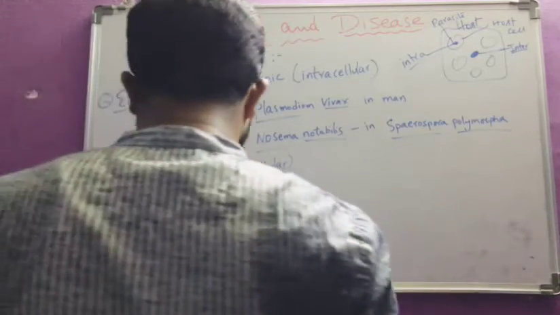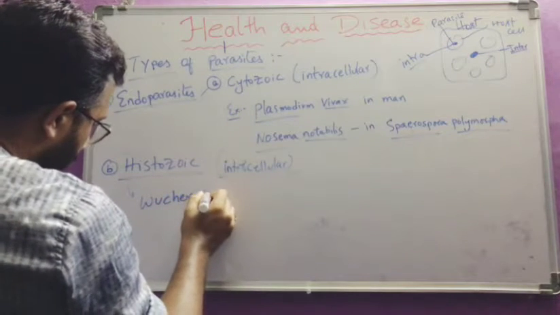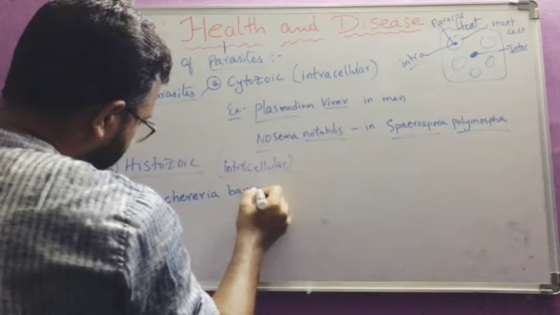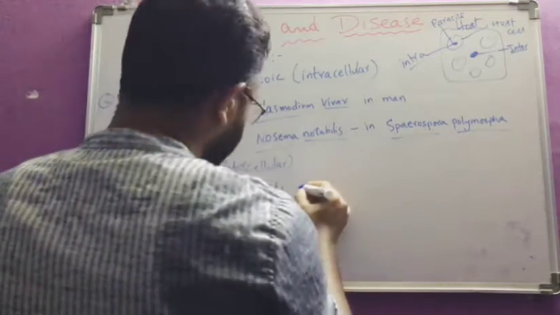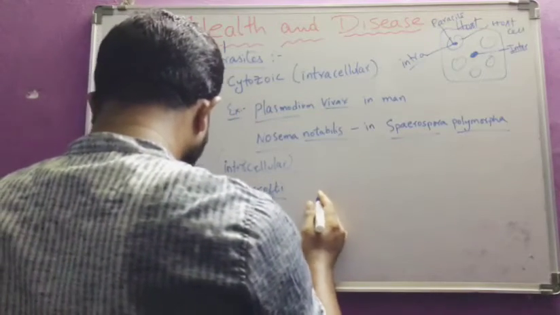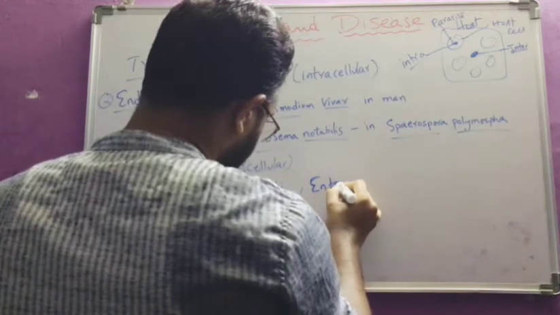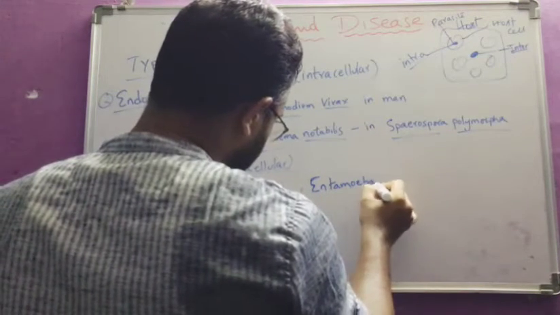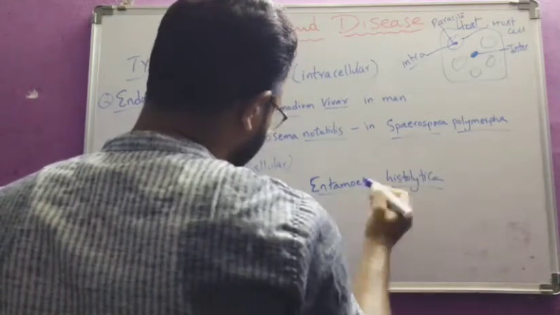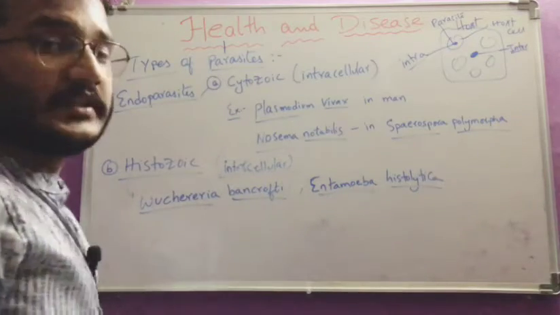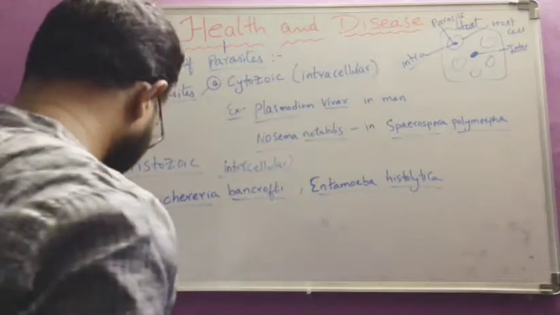So what it is, and what are the examples of that? Wuchereria bancrofti and Entamoeba histolytica. These are the two parasites. Entamoeba histolytica will cause amoebiasis, and Wuchereria bancrofti causes filariasis or elephantiasis.